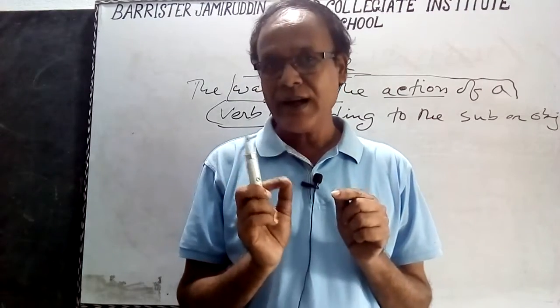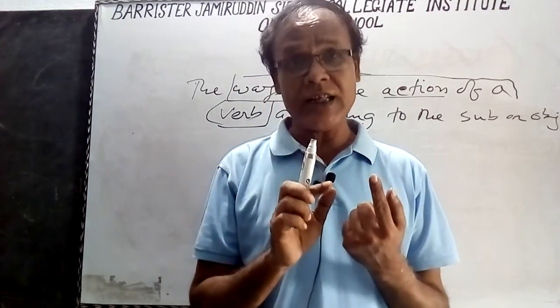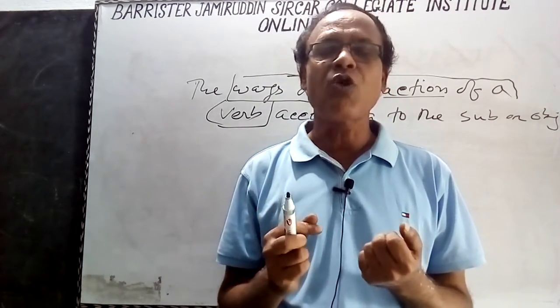of a verb according to the subject, because sometimes the subject is active and sometimes the object is active, and this is called voice.